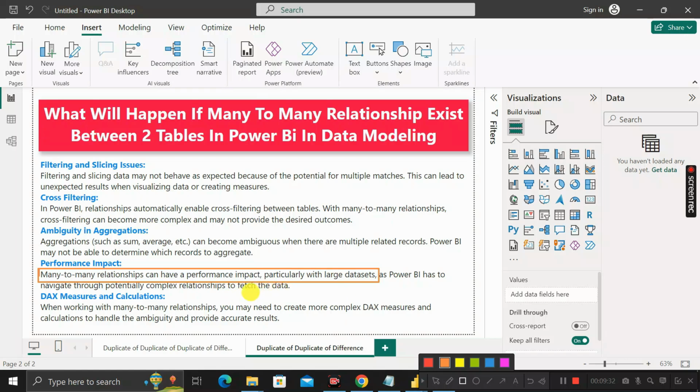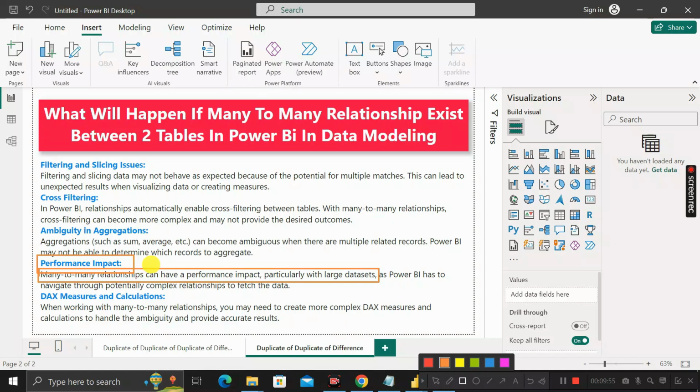That's why we can say if we keep a many-to-many relationship between two tables in Power BI, then we can face a performance impact. So we should always try to remove the many-to-many relationship and keep it as one-to-many or one-to-one.